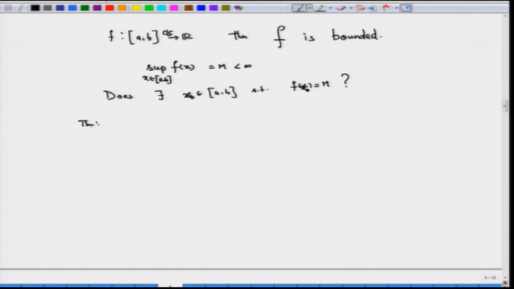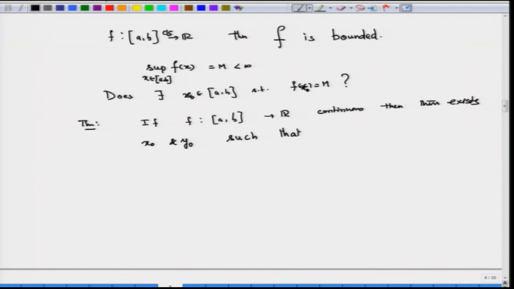So, I can write it as a theorem. If f from [a, b] to R is continuous, then there exist x naught and y naught such that the supremum of f(x), x belonging to [a, b], is equal to f(x naught), and the infimum of f(x), x belonging to [a, b], is equal to f(y naught).